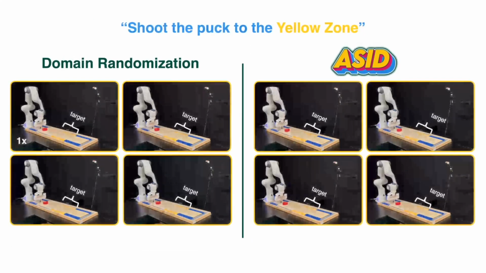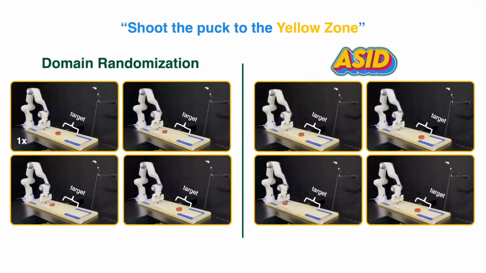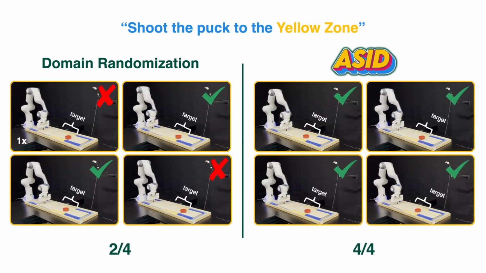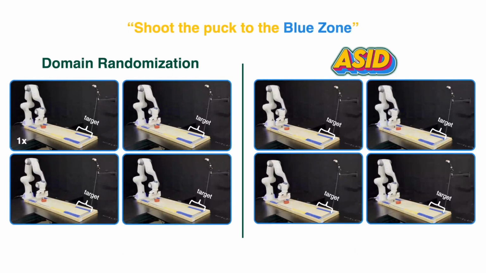We further evaluate ASID on a shuffleboard task, where the goal is to shoot the puck to either the yellow or the blue target zone. Because every shot changes the surface friction of the board by redistributing the sand, re-identifying the surface friction before every shot is crucial. While domain randomization shows some success when shooting the puck to the yellow zone, it completely fails to target the further away blue zone.